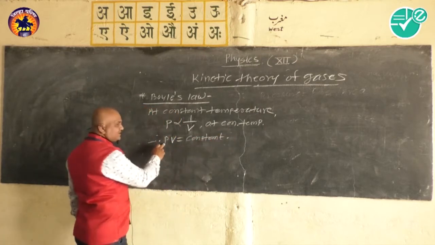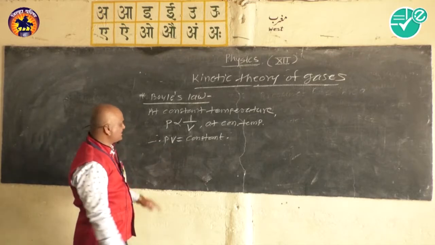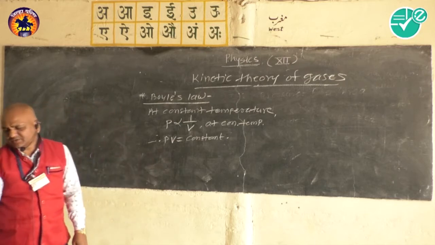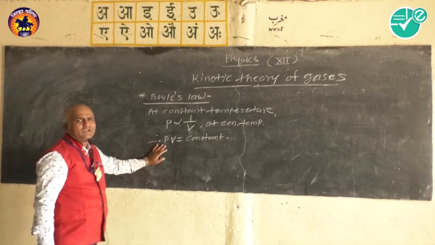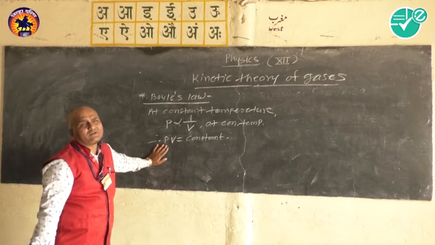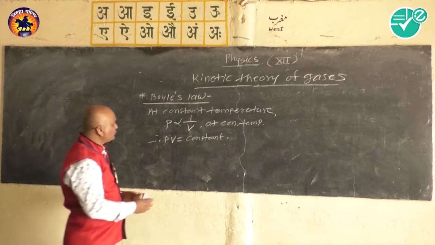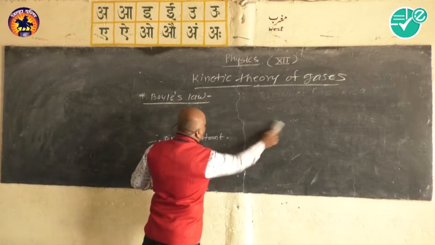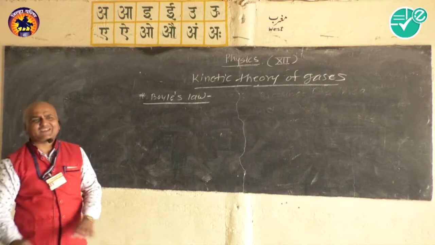Here, P is the pressure of a gas, V is the volume of a gas. So PV is equal to constant. This is a mathematical form of the Boyle's law. Now, this Boyle's law can be simply derived by using the kinetic theory of gases. So we'll see the proof of the Boyle's law depending upon the kinetic theory of gases.